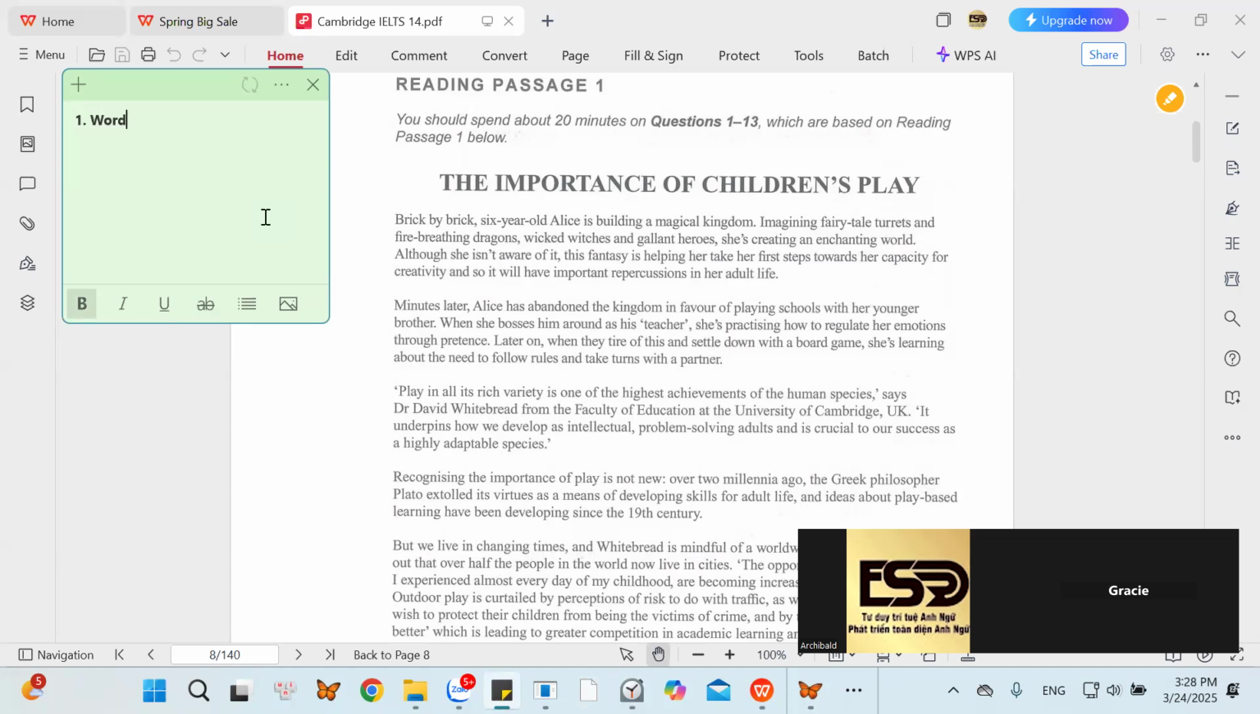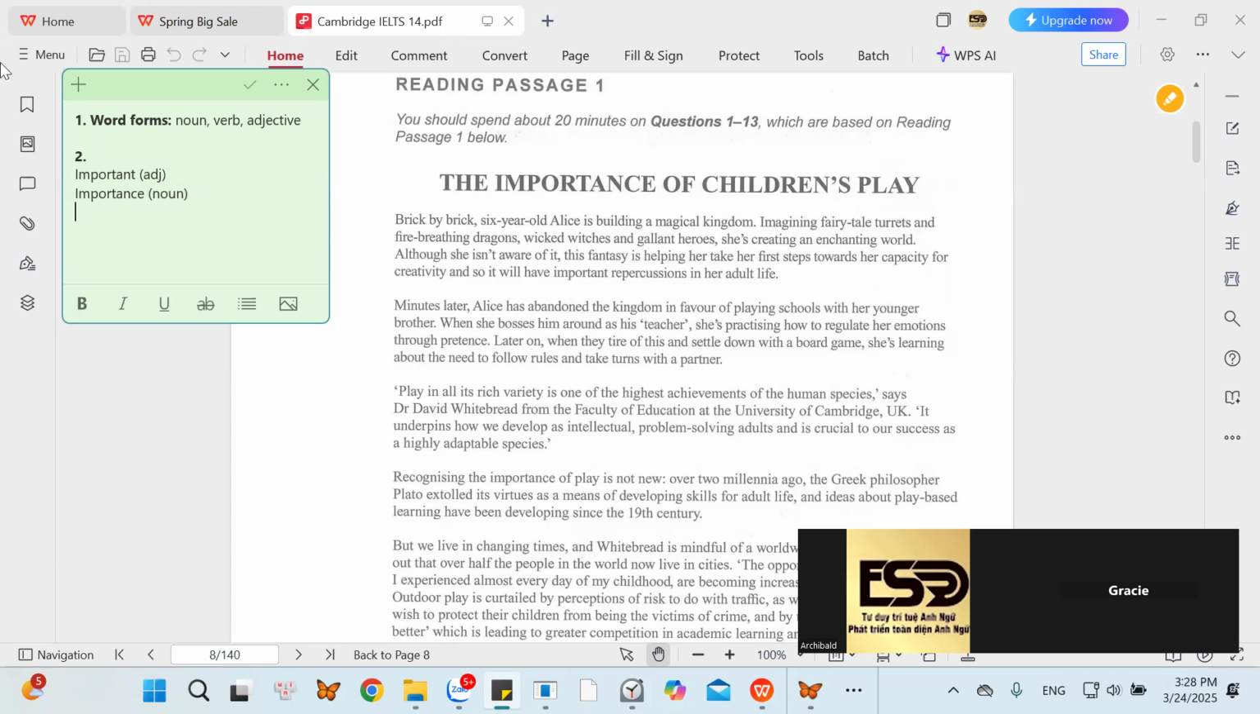All right. Word forms. We have like 3 word forms now. Noun, verb, adjective. So what is the word form of importance? Here, this word. The importance of children's play. Is it a noun or is it an adjective or is it a verb? Let's go. Adjective. No. Important, T-A-N-T, that is an adjective. Importance, T-A-N-C-E, that is a noun in English.